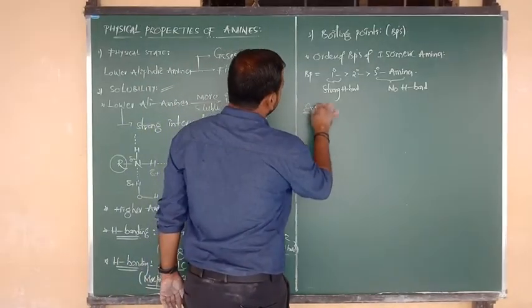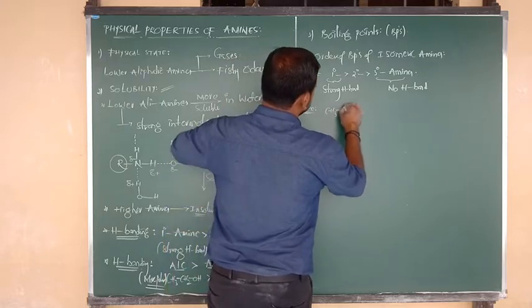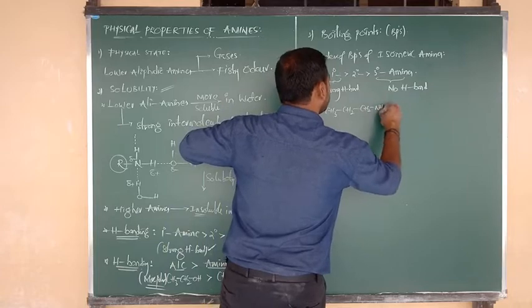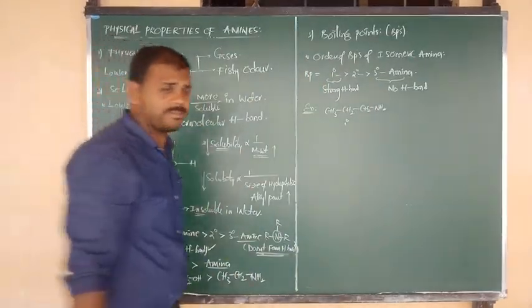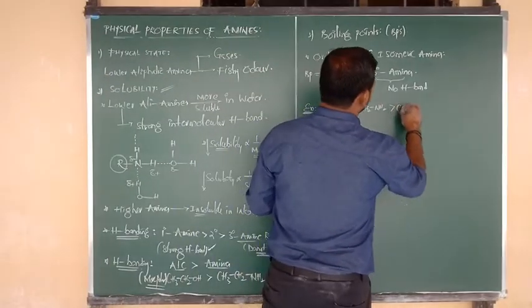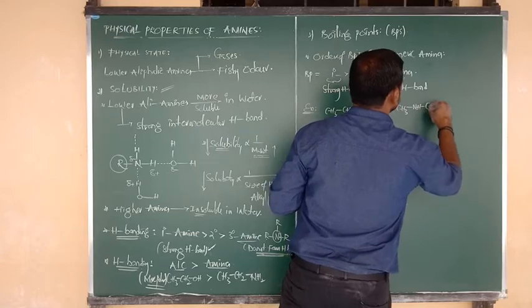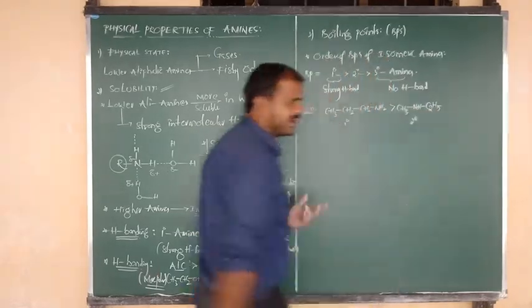Let me consider an example for the order of boiling points of all three amines. First, CH3 bonded to CH2, again bonded to CH2, connected to NH2. This is N-propyl amine, and its nature is primary. After that, I am going to consider CH3 bonded to NH, NH bonded to C2H5. Ethyl methyl amine, its nature is secondary amine.